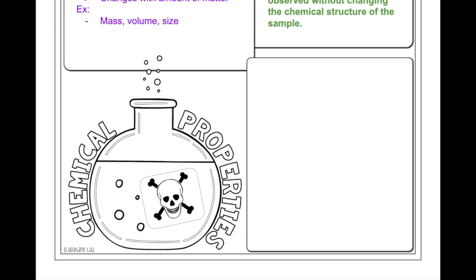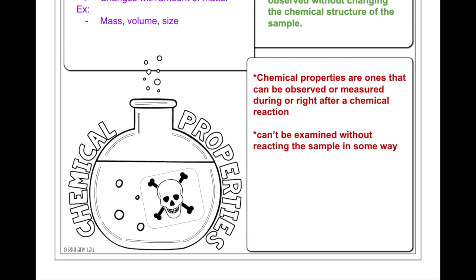Okay? On the flip side, chemical properties are ones that can only be observed or measured during or right after a chemical reaction. So they can't be observed without the sample reacting in some way. Okay, so it's having to change, and then we observe this change that occurs to them.